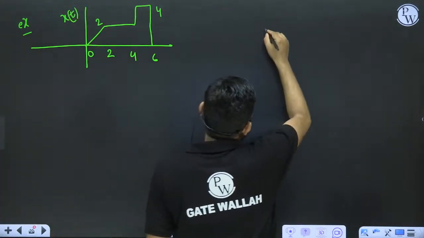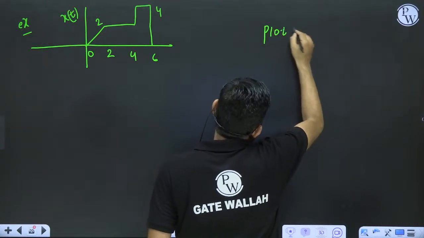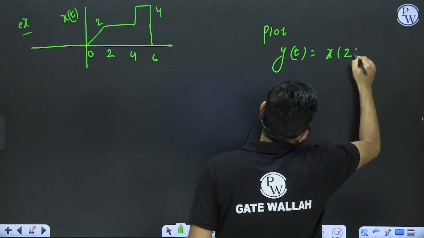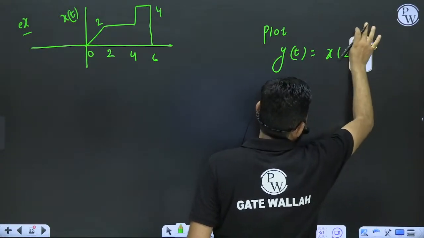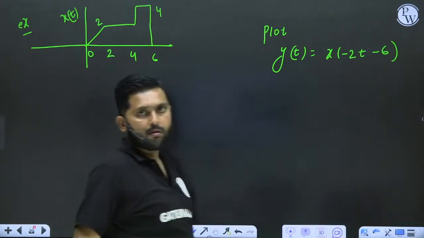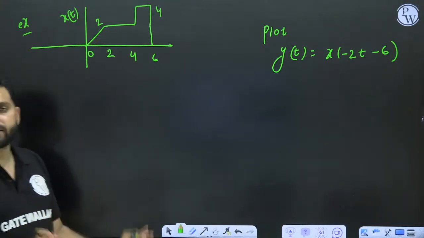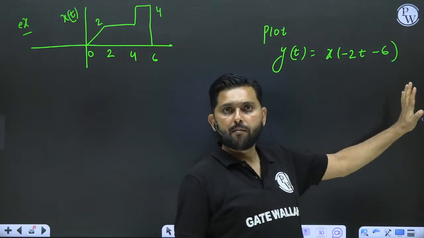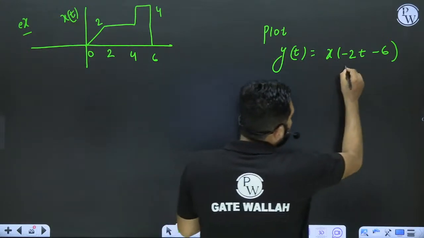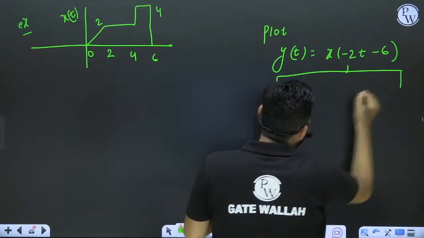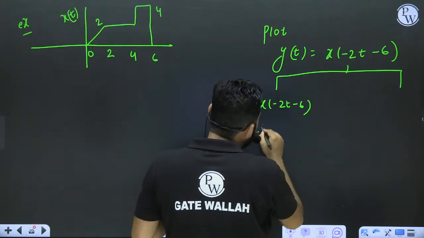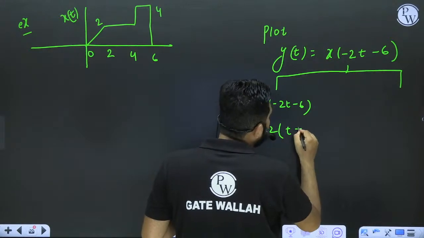Suppose I want to plot y of t, which is x of 2t plus 6. Let's take something different: x of minus 2t minus 6. Now I will perform the operations from either the right hand side or left hand side. How many ways are there? Two ways are there. How? I will take x of minus 2t minus 6, so I will take minus 2 to be common and then replace by t plus 3.